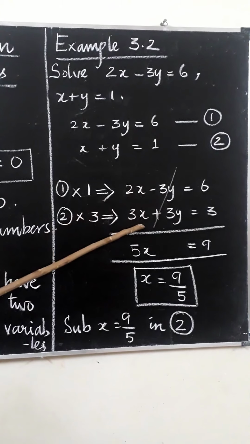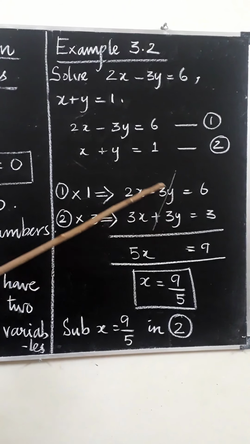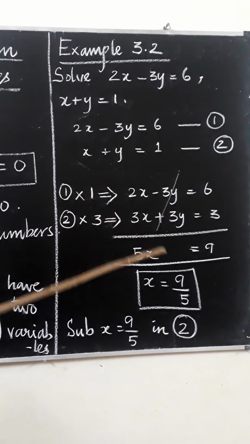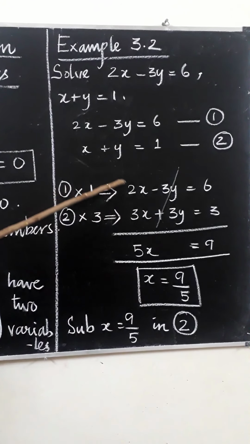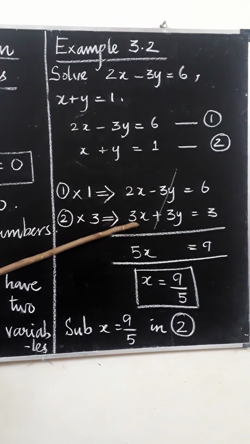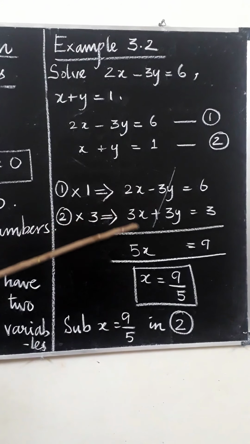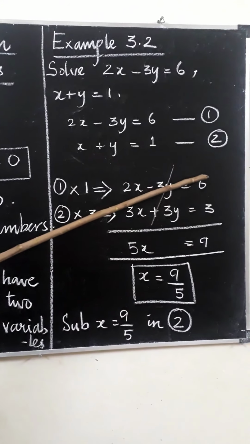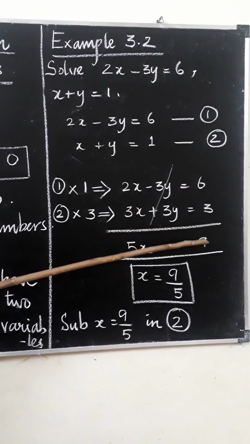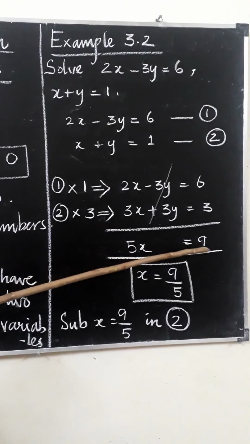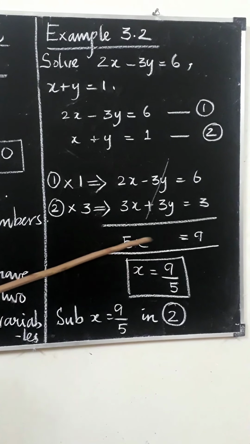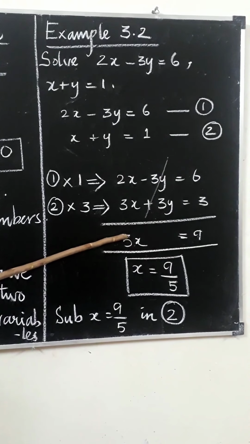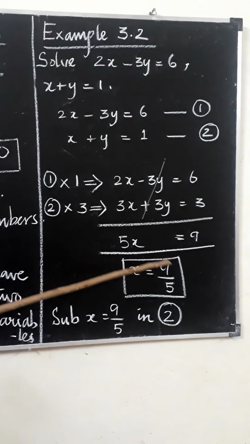Now, in both the equations, the y variable has the same coefficient with different signs. So we can directly eliminate them. Then add the x terms, 2x plus 3x. Normal addition, we already know that 2x plus 3x is equal to 5x, and 6 plus 3, the constants should be added up, that is equal to 9. Now 5x is equal to 9. The linear equation in two variables has now become a linear equation in one variable. So find what is x. x is equal to 9 by 5.